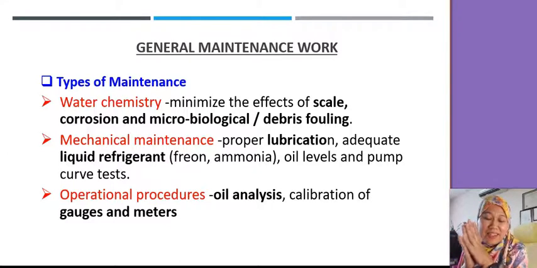Okay, hi again. So we're going to continue with part 3, in which we're going to cover maintenance of the air conditioning system. We will look into the types of maintenance in the air conditioning system. They can be divided into three categories. The first one is water chemistry, which involves minimizing the effect of scale, corrosion, and biological growth inside the system itself.